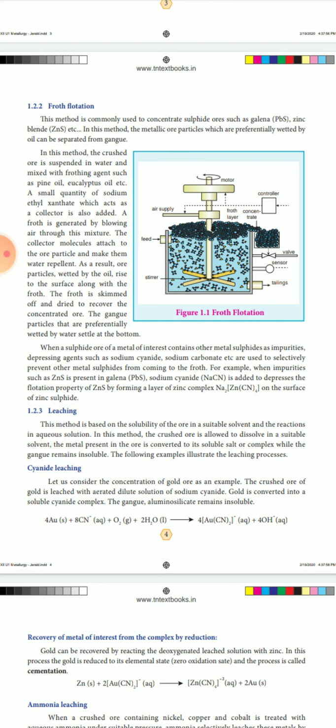A small quantity of sodium ethyl xanthate, which acts as the collector, is also added. Froth is generated by blowing air through this mixture.